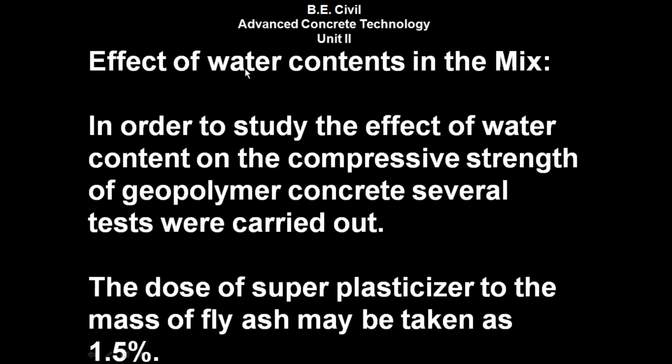Effect of water content in the mix we will see in geopolymer concrete. In order to study the effect of water content on the compressive strength of geopolymer concrete, several tests were carried out. The dose of superplasticizer to the mass of the fly ash may be taken as 1.5%.